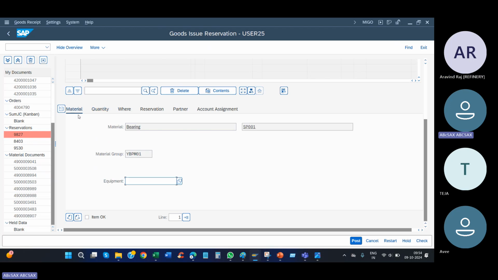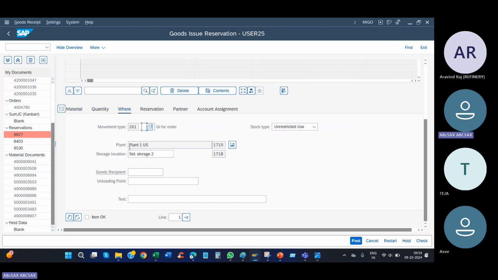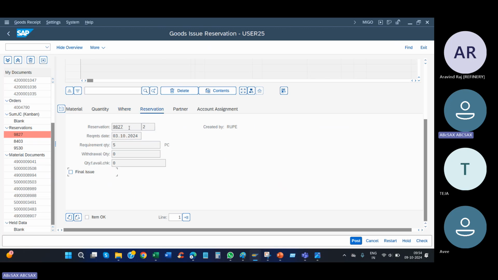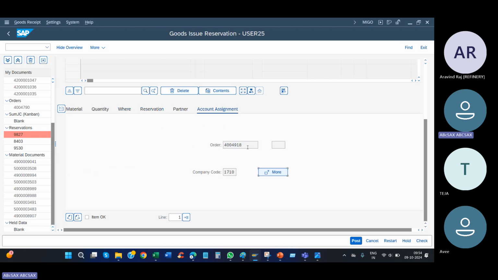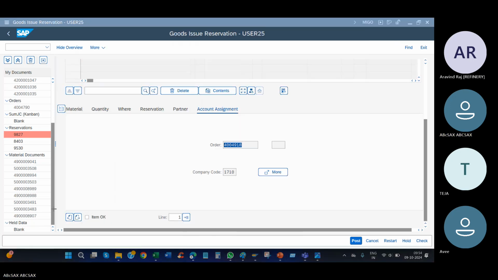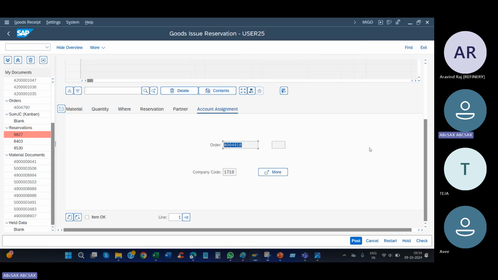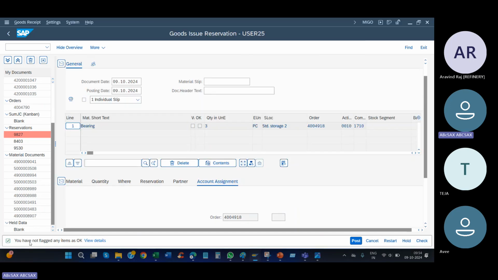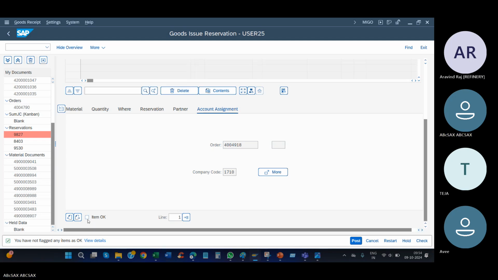This is the storage location, this is my reservation number with the required quantity, and this is my order number. You need to tick the item mark, which is mandatory, otherwise it will throw an error. If I check, it will say item not flagged.